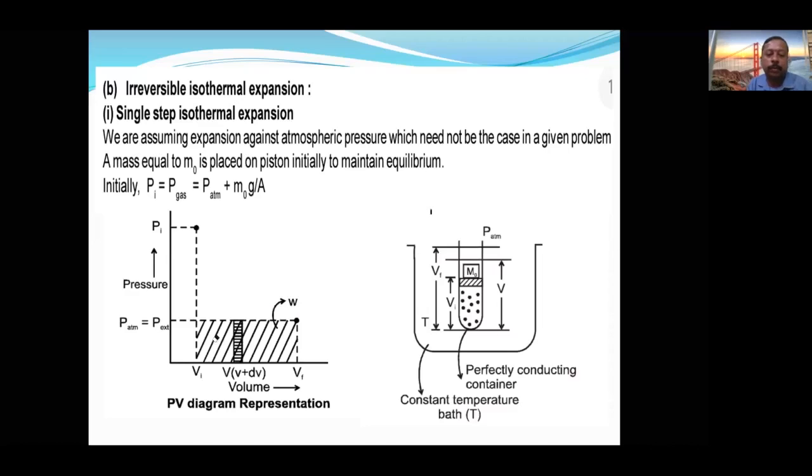Here, how will you calculate? Simply the area under the curve. What will you calculate? Area under the curve. This is the experimental diagram explaining the irreversible process, and here is the graphical representation of irreversible isothermal. Still the temperature is the same, but the process is carried out very fast. Once it is carried out very fast, we cannot use the curvy line. It will be a straight line like this.